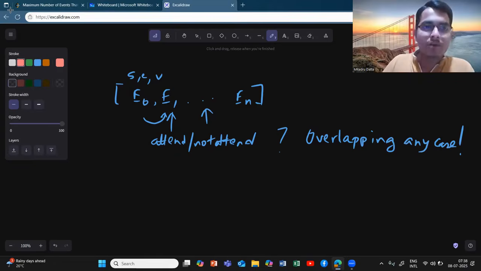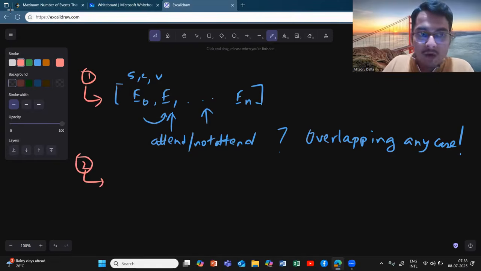So this should be the first thought which should come to your mind. The second thought which should come to your mind is how to remove this overlapping case. First, that thing you can ensure by sorting the ranges.